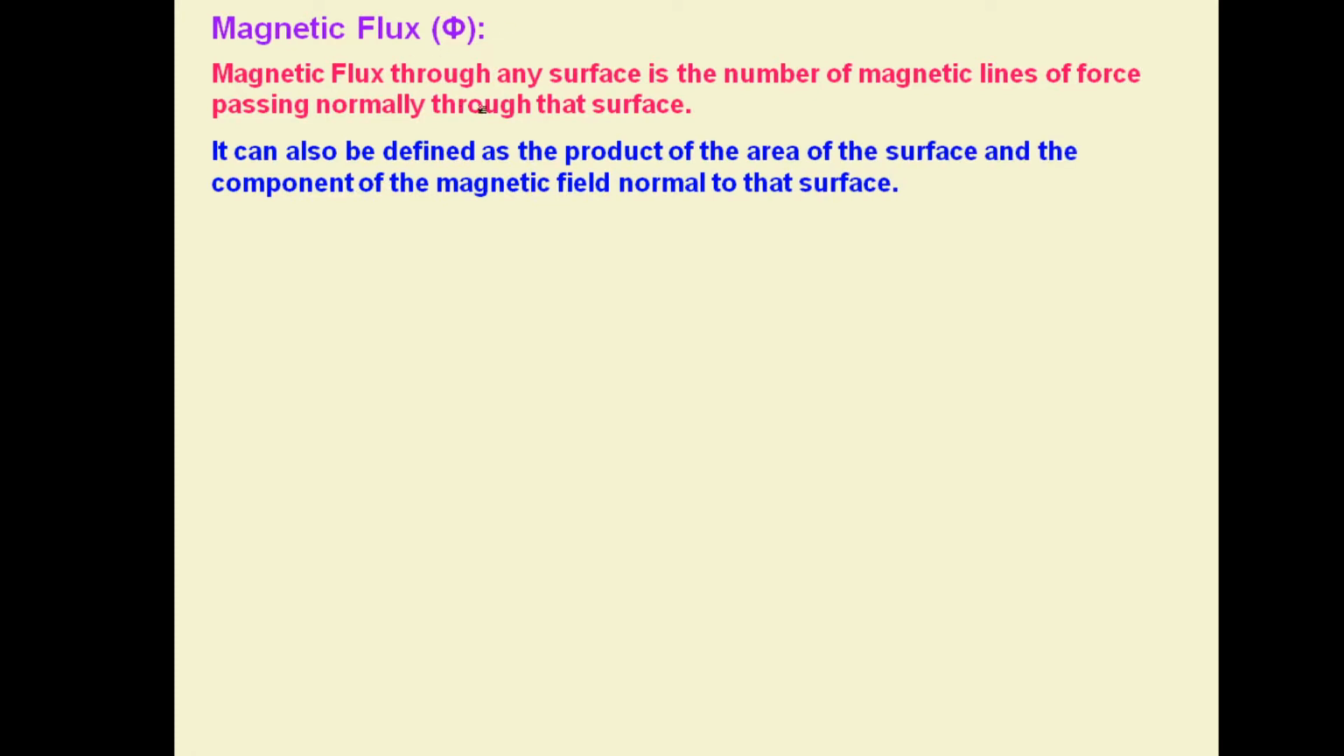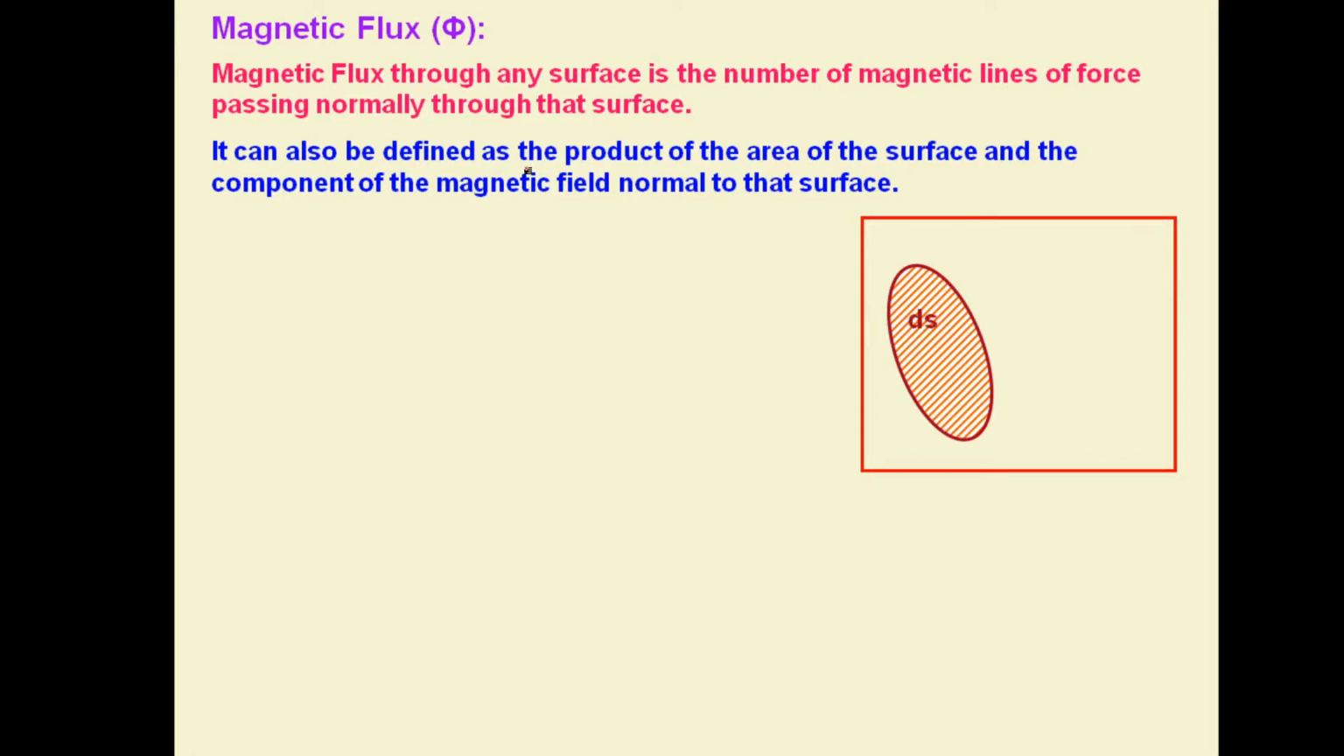Another method, for simple calculation we can use, is that it is defined as the product of the area of the surface and the component of magnetic field normal to that surface. And the third definition, which you all know, is that it is defined as the dot product of magnetic field intensity and area vector. Suppose we have a surface having a certain area, and this is the normal drawn. We can say the area vector is drawn perpendicular to the surface, and this is the direction of the magnetic field. So the component normal to the surface will be B cos theta.